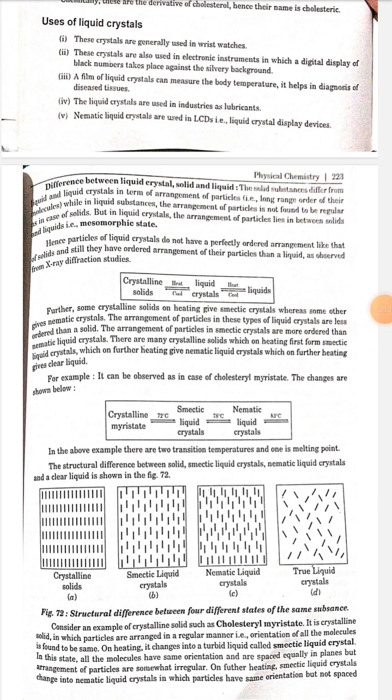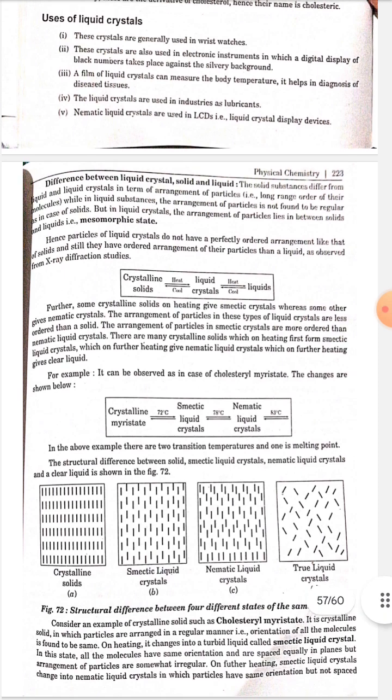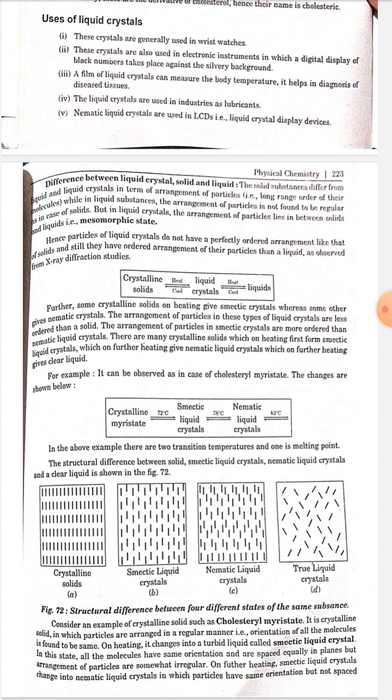It is a crystalline solid in which particles are arranged in a regular manner, that is, the orientation of all the molecules is found to be the same. On heating, it changes into a turbid liquid called smectic liquid crystal. In this state, all the molecules have the same orientation and are spaced equally in plane, but the arrangement of particles is somewhat irregular.